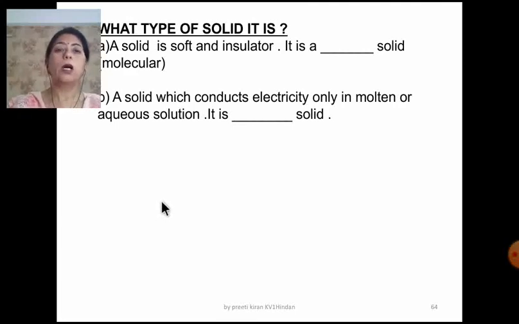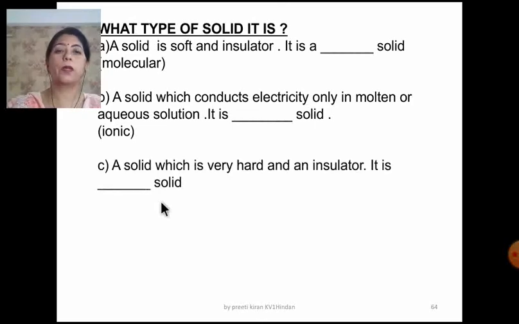A solid which conducts electricity only in the molten or the aqueous solution. It is an ionic solid. A solid which is very hard, an insulator. It is a covalent solid. Dear children, here we usually get an answer here. You always write like diamond. Diamond is an example. So when the question is in this form, that what type of solid it is, your answer must be the covalent solid.